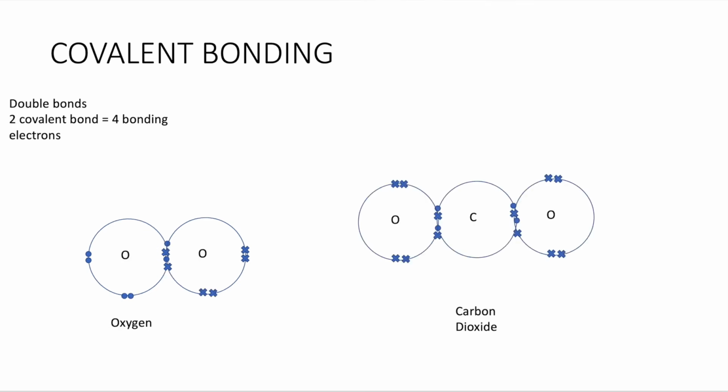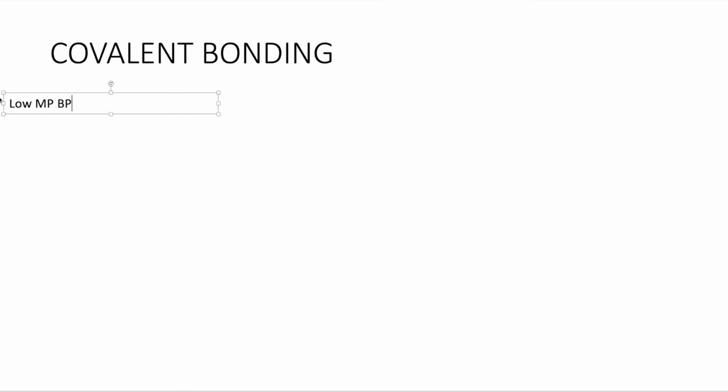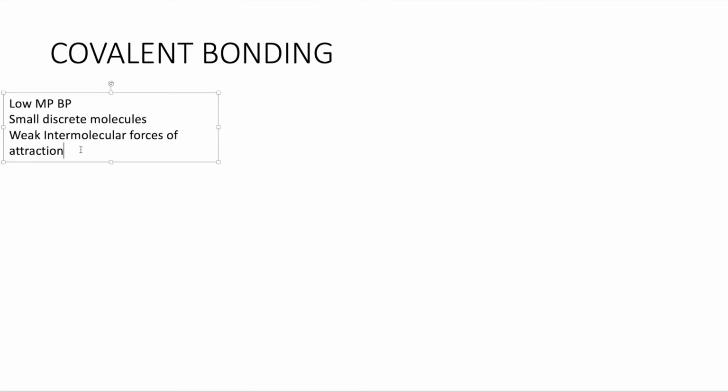Most of them, because they are simple molecules, have low melting and boiling points. They occur as simple discrete molecules. Discrete means separate individual molecules. And because they are small, their intermolecular forces of attraction are very weak. And as the molecule gets bigger, that is where the forces of attraction get stronger.